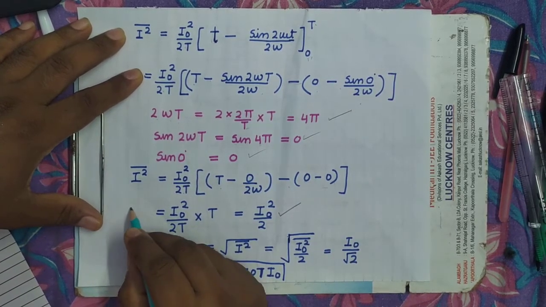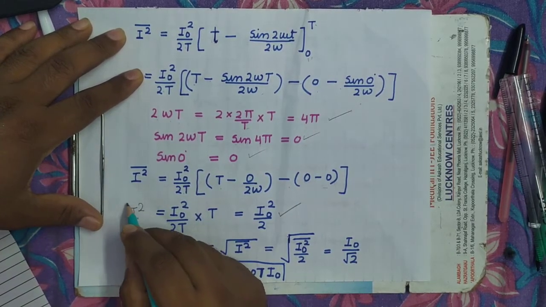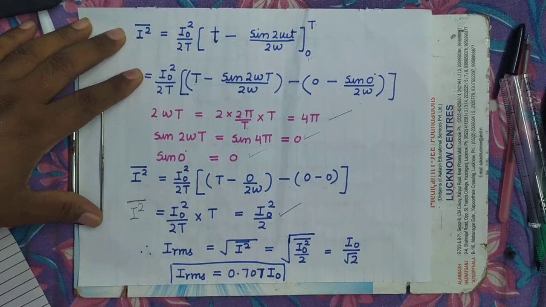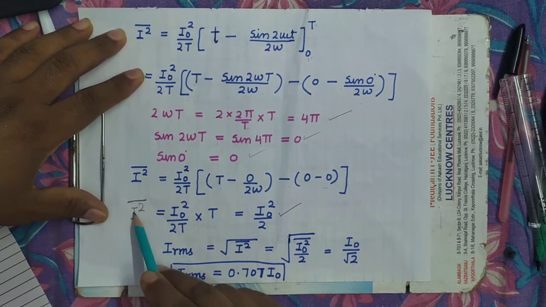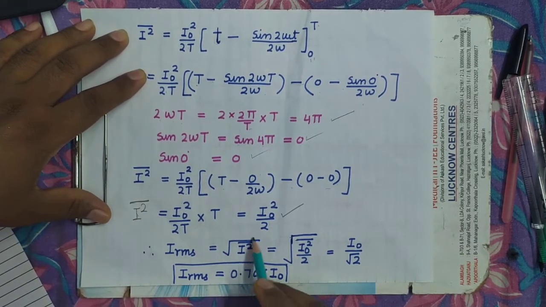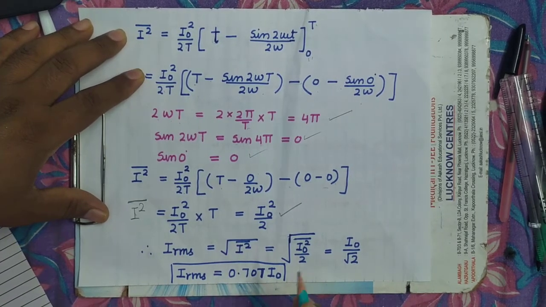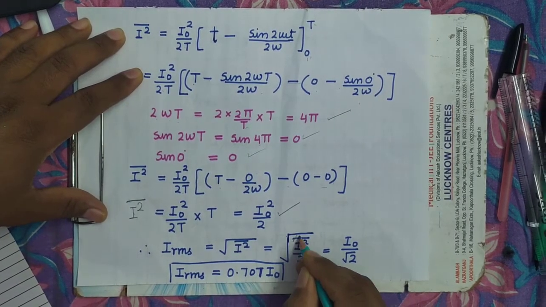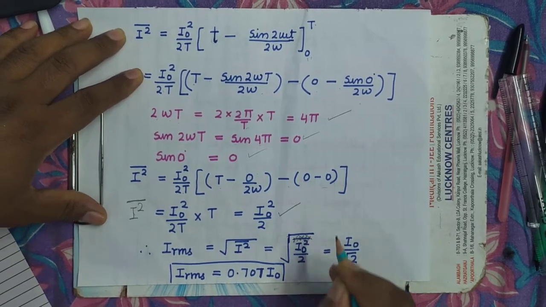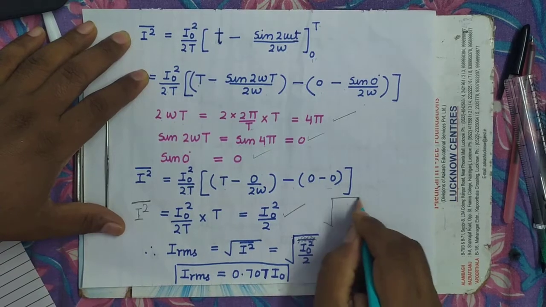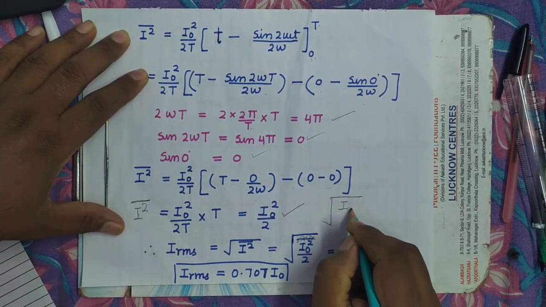So what is I square bar? It is I naught square upon 2. Now what is IRMS? I have already told, it is the square root of I square bar. So this is wrongly put here, it is not kept, it is just I naught square upon 2.